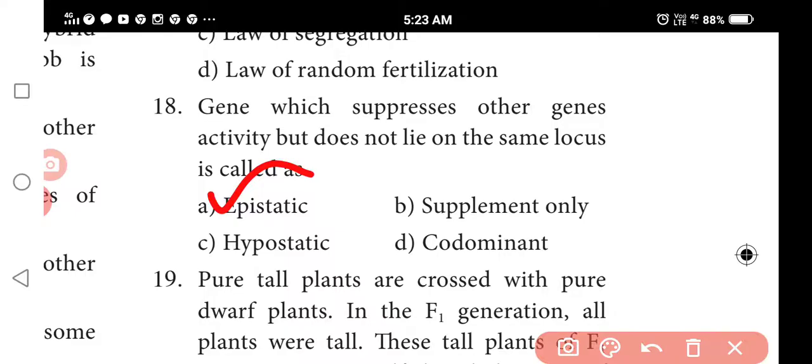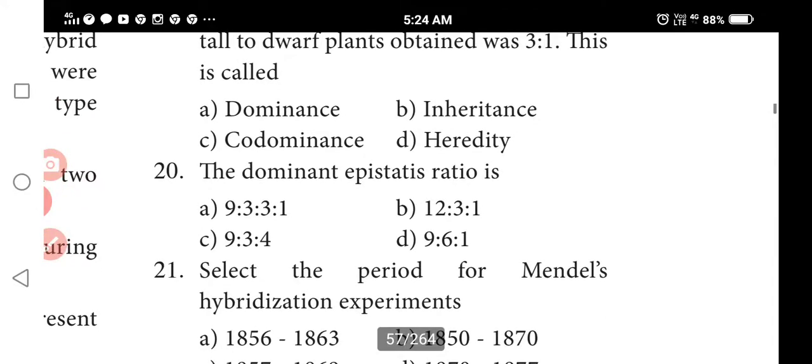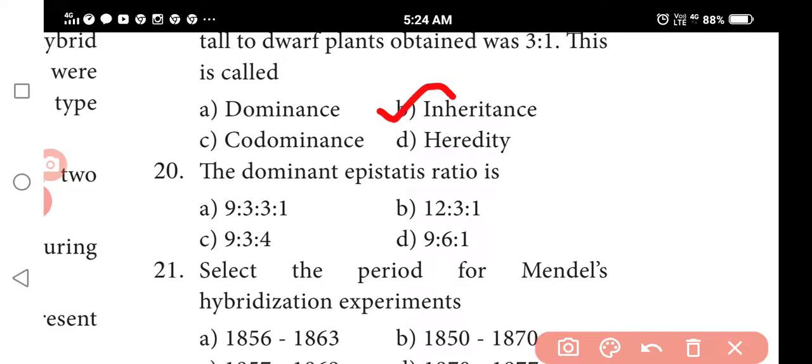Next one, pure tall plants are crossed with pure dwarf plants. In the F1 generation, all the plants were tall. The tall plants of the F1 generation were selfed. The ratio of tall to dwarf plants obtained is 3:1. This is called monohybrid inheritance. The dominant epistatic ratio is 12:3:1.